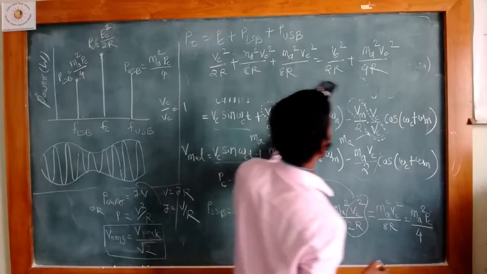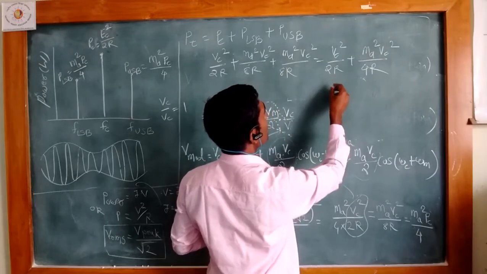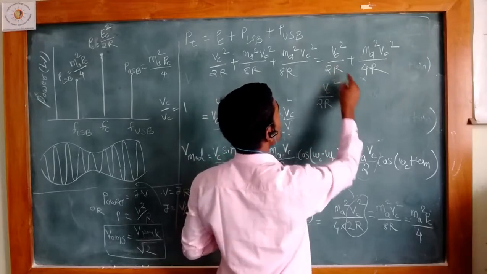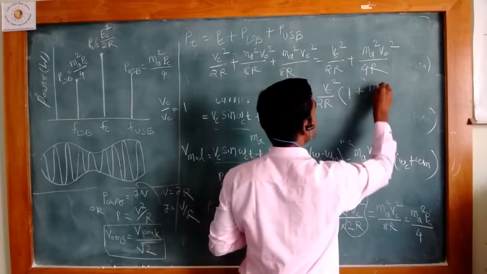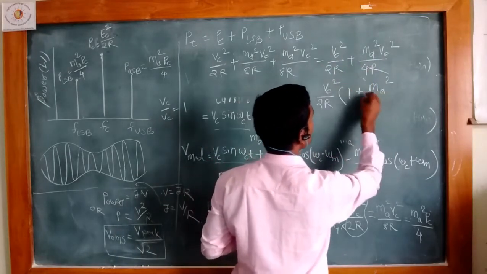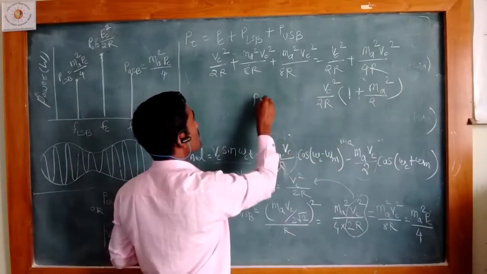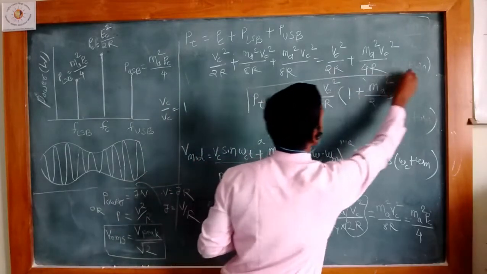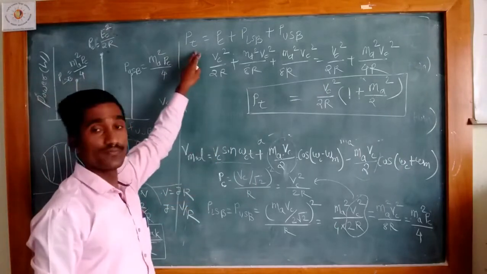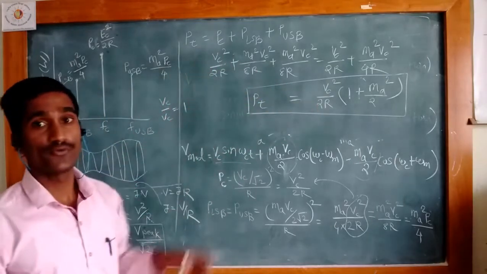Again, if you take the common value, Vc square divided by 2R, in bracket 1 plus ma square divided by 2, with ma square Vc square and 2R taken outside. So this is nothing but the total power present in the amplitude modulated wave.